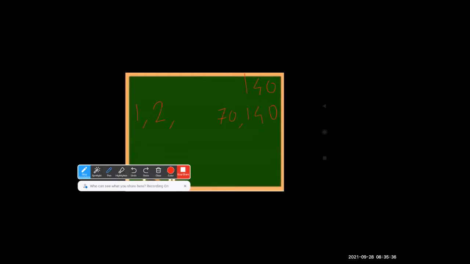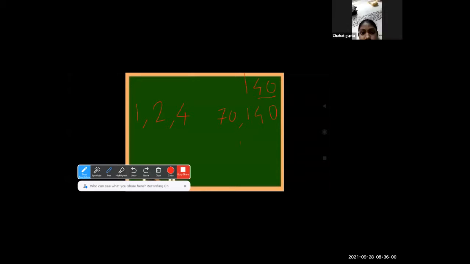Yes. For 4, what is the test of divisibility? You have to see the last two digits, the number formed by the tens and units place. It is 40. 4 tens are 40. So that means 140 is also divisible by 4. So 4 will also come, right? So you have to divide and see. 4, how many times is 140?